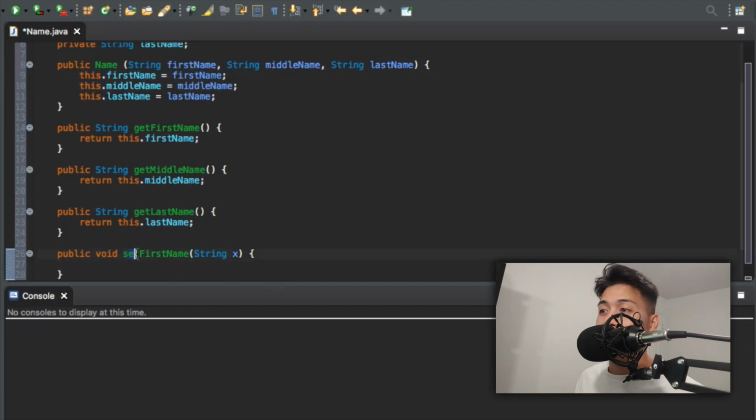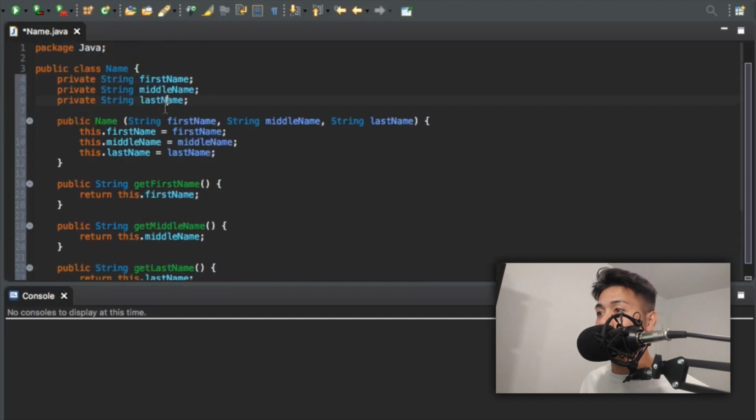So if they use this setter and type in a string variable for x, then it's going to change this.firstName to x, basically. So whatever you type in as x, it's going to become first name. So it's going to change that.